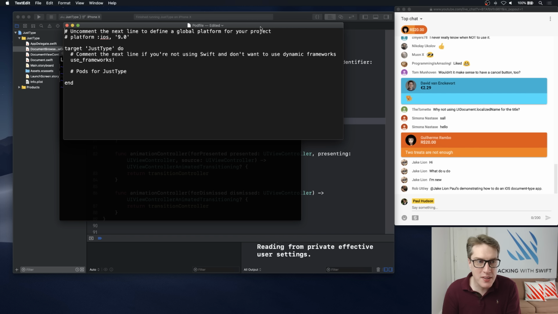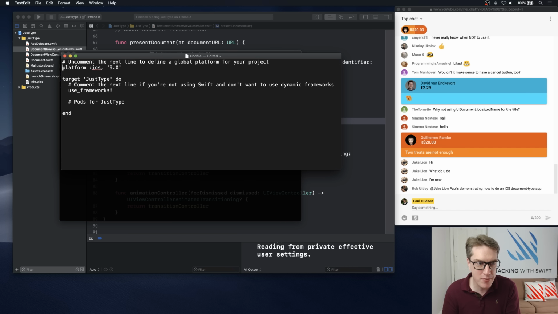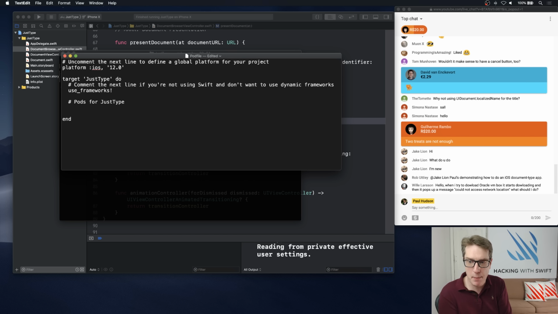Boom. So we want this thing to target iOS 12. So I'll uncomment the first line here and say you are iOS 12. And the pod we're going to use is a pod that belongs in my GitHub area entirely unfairly. It was made by Louis DeHoe, who did lots of work building text editors for iOS and macOS and syntax highlighters. He made a brilliant demo of an Xcode version running on iPad where you did syntax highlighting for Swift and so forth, and then it communicated back to macOS to compile the code and send the output back to your iPad again, sort of using a wireless Mac thing.